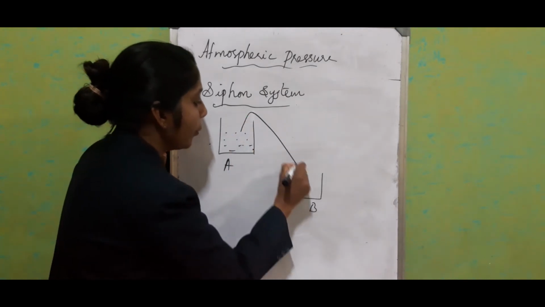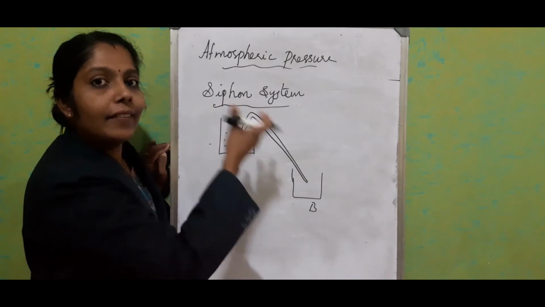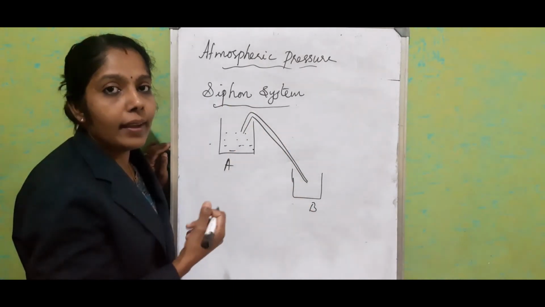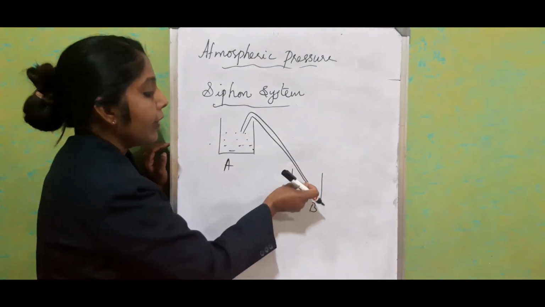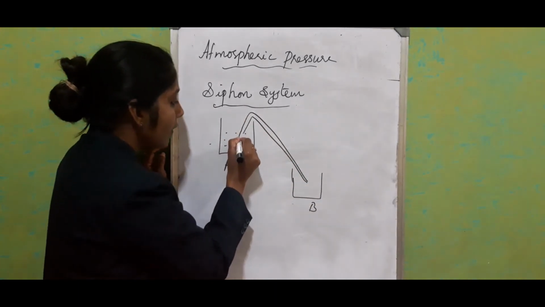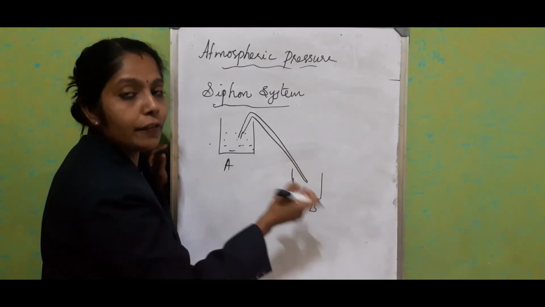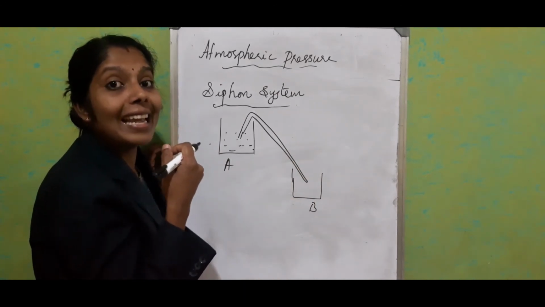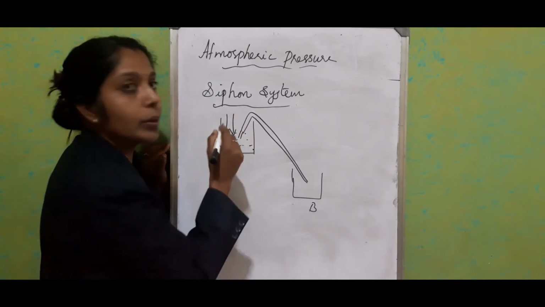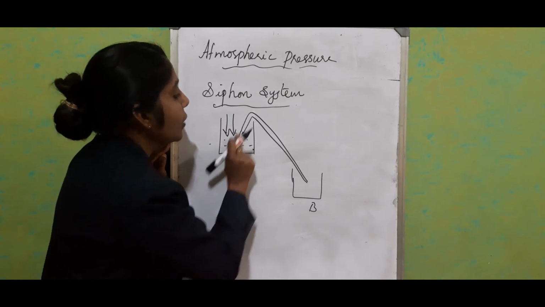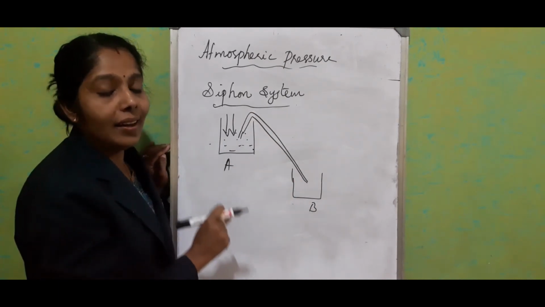So we have a tube like this. Initially, we know that inside the tube there will be air. First we have to suck out this air. We have to keep this end inside the water. Then take the other end of the tube and suck out the air content from the tube. So the atmosphere will exert pressure this way, and this water will rush into the tube and it will reach B.